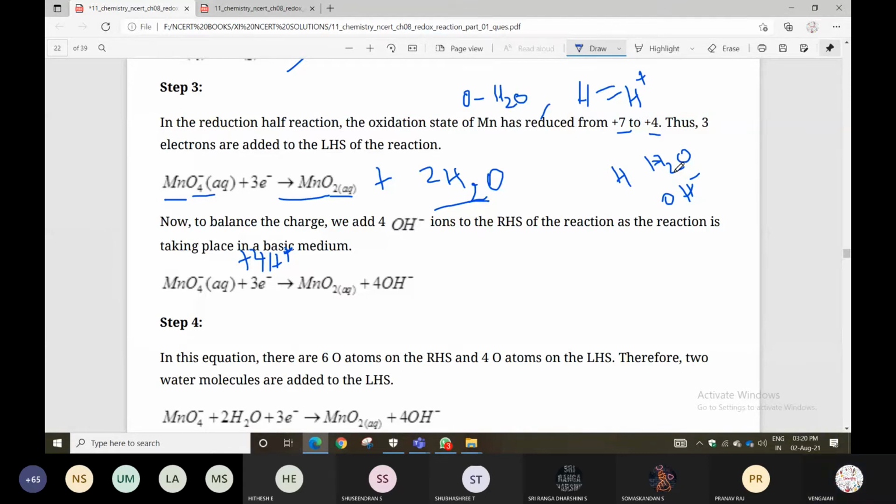So for example, look here. How many hydrogens will be there? For understanding purposes, I am giving this.